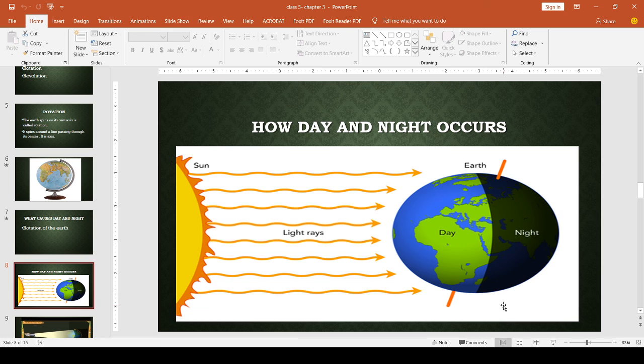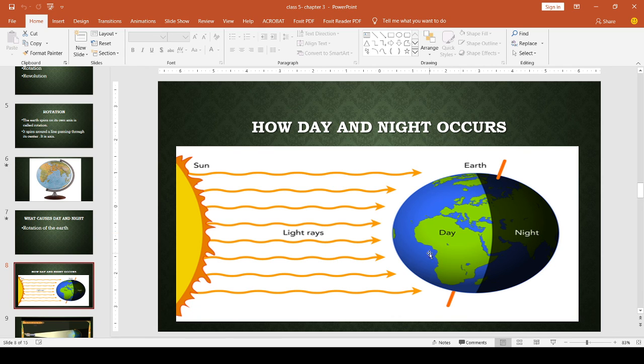See this portion facing the sun as day, and the portion facing away from the sun. Which portion? This portion, dark portion. The portion facing away from the sun has night. Understand how day and night get?